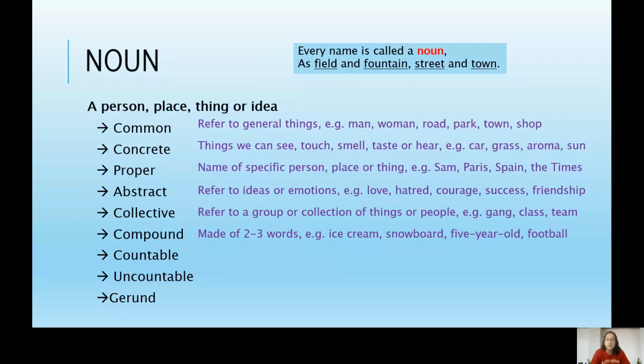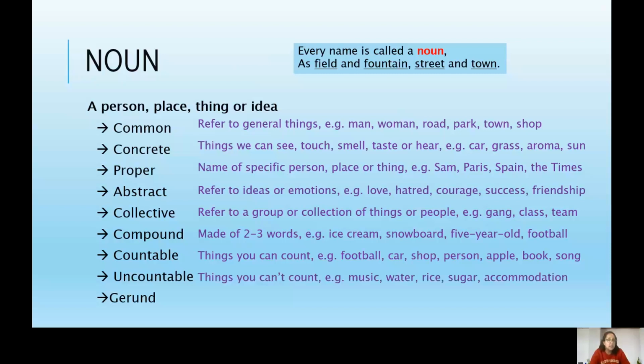A countable noun is one that you can count, as the name suggests, like football, car, shop, person, apple, book, song. You can count how many of each of these things we have. Uncountable nouns, we can't count them, like music, water, rice, sugar, accommodation.